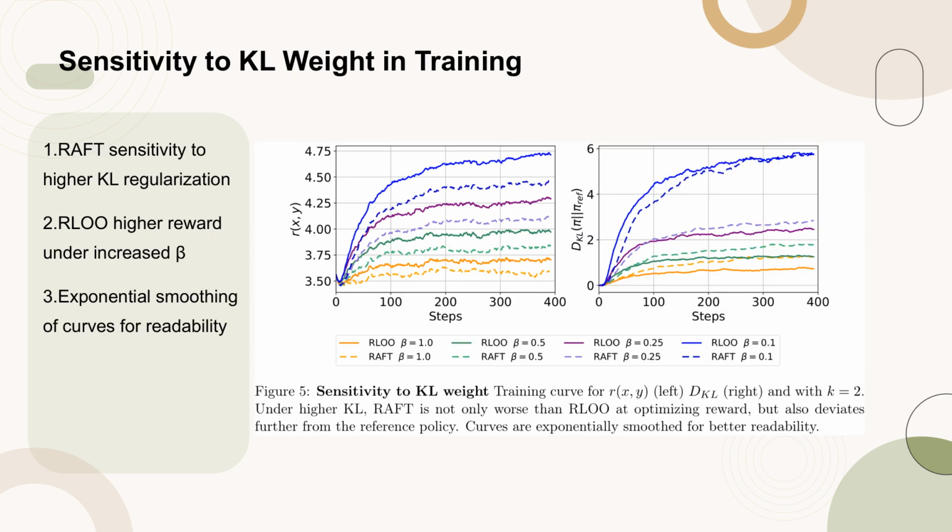Figure 5 illustrates the sensitivity of RAFT and RLO to the KL weight during training. The left panel shows the training curve for R(x, y), while the right panel displays the KL distance, DKL. With K equals 2, under higher KL weights, RAFT not only performs worse than RLO in optimizing reward but also deviates more from the reference policy. The curves are exponentially smoothed to enhance readability.